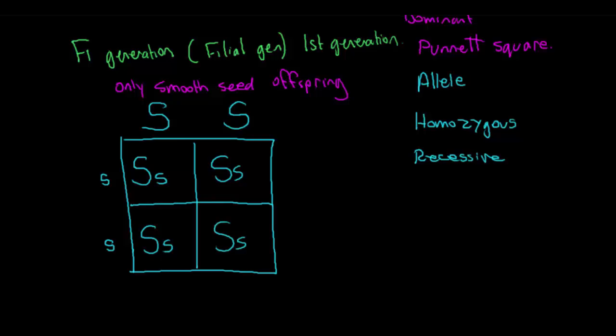So all four of the possibilities for the offspring are a capital S and a small s. This is what we call a hybrid, and we call it heterozygous. And heterozygous means that we have two different alleles.